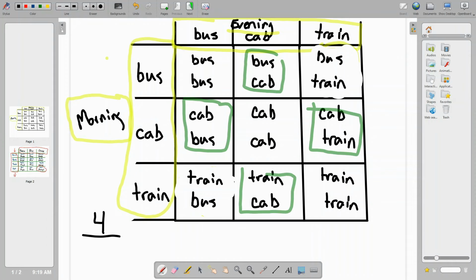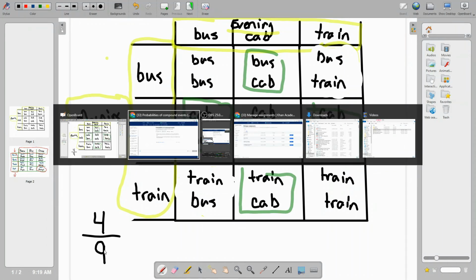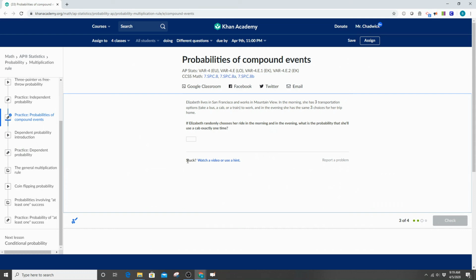And how many total were here? Well, that's 9. So 4 out of 9. And again, that's great because we already did the work setting this up. And let's see if we got the right answer here. There we go. Let's move on to the next one.